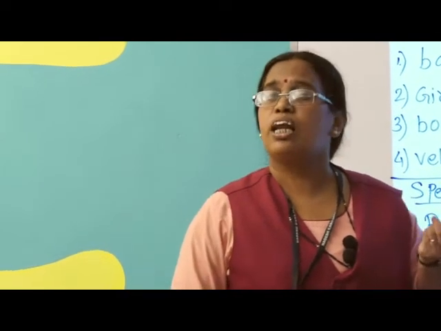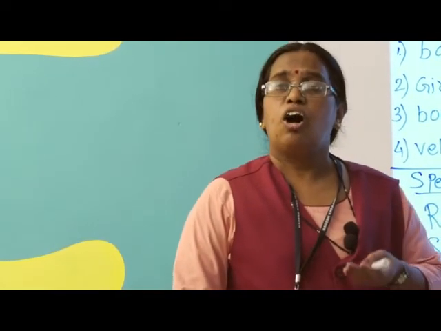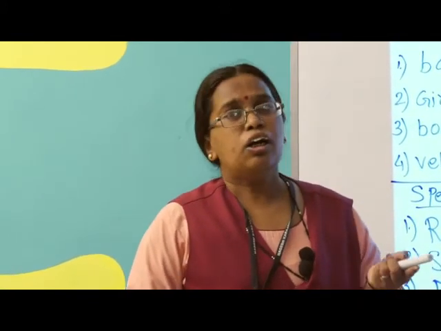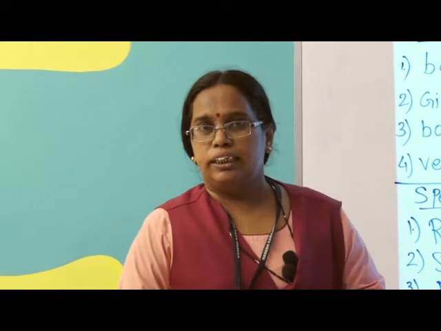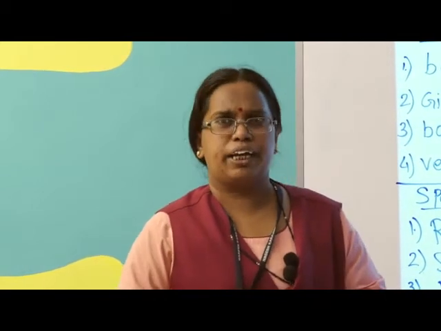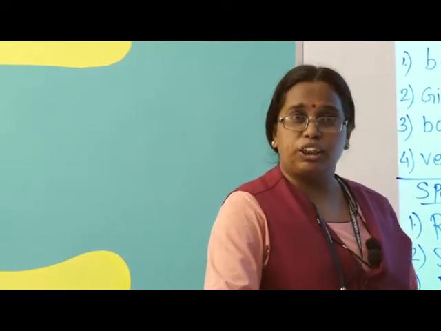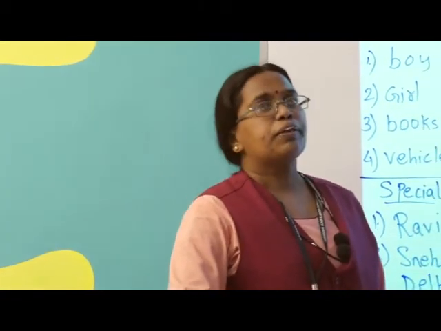Many of the students will come to school by rickshaw or school bus, or some parents will leave them on a two-wheeler, isn't it? These are different types of vehicles. So in short, everyone has understood what is a special name and a common name?